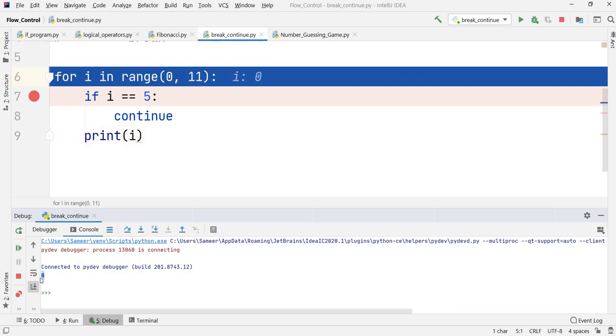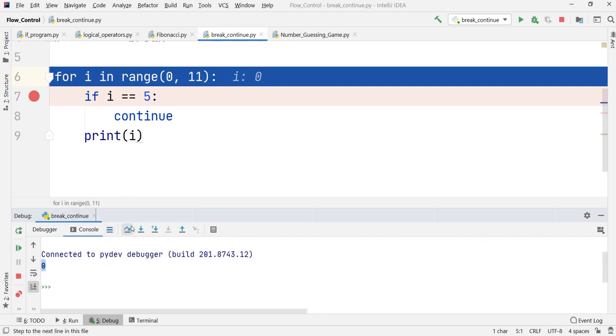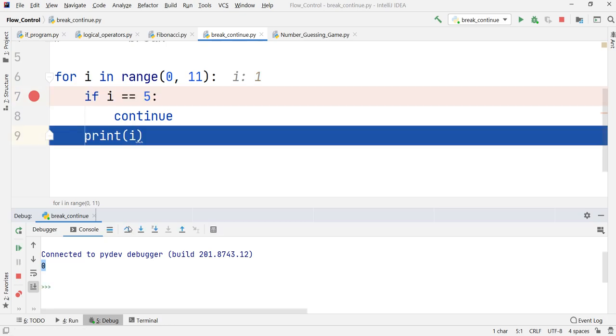Okay, so that is why I'm getting 0 at the output pane, as you can observe. Again, if I step over, I'm going inside with i equal to 1. Because i is at line number 7, it is checking whether i is 5. It is still not 5, so it will skip line number 8.